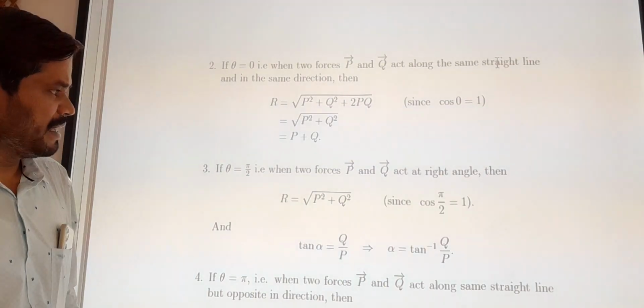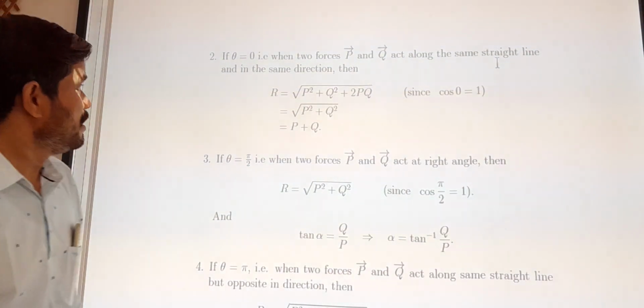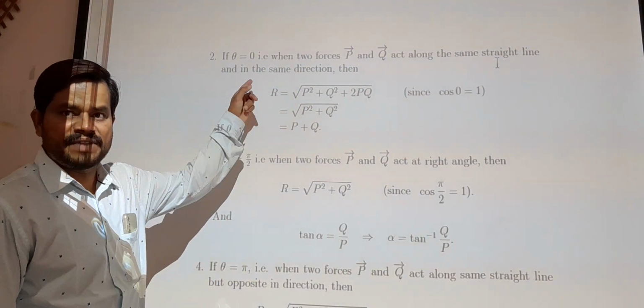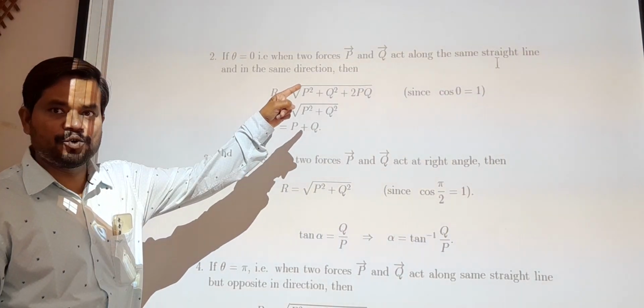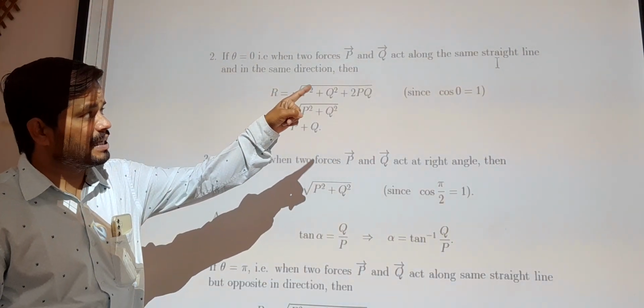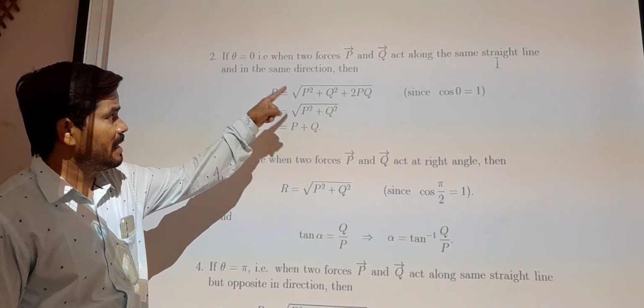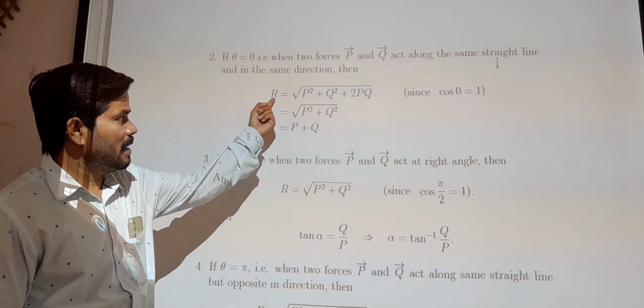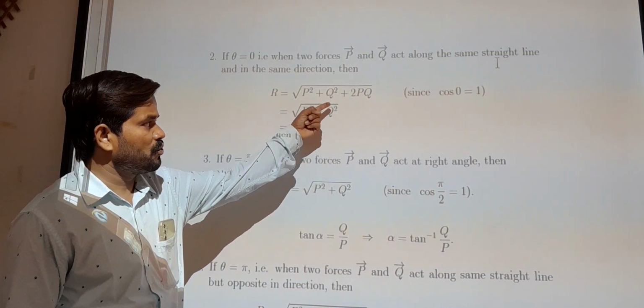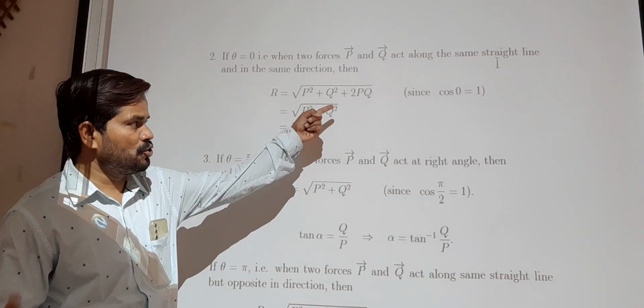Next, this is the second remark. If theta is 0, it means the two forces P bar and Q bar act along the same straight line and in the same direction. Then R is the root of P square plus Q square plus 2PQ, because cos 0 is 1.